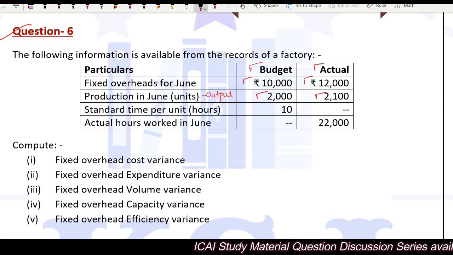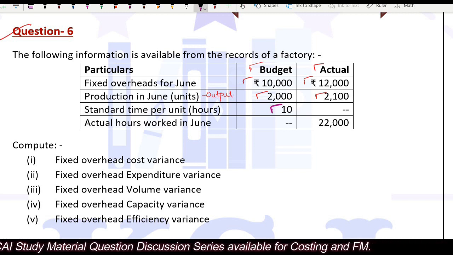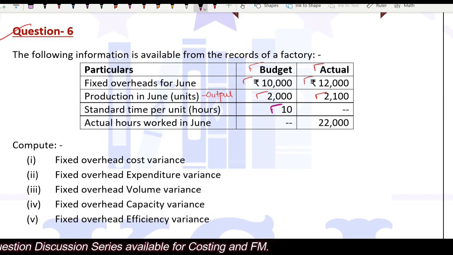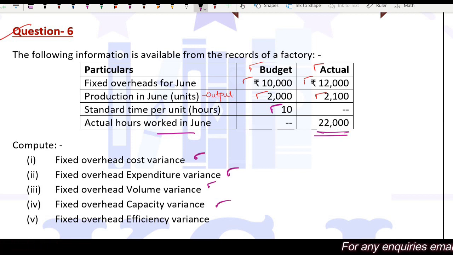Standard time per unit is 10. This is the standard time given for manufacturing 1 unit of output. Actual hours worked in June is 22,000. So you are required to calculate cost variance, expenditure variance, volume variance, capacity variance and efficiency variance.